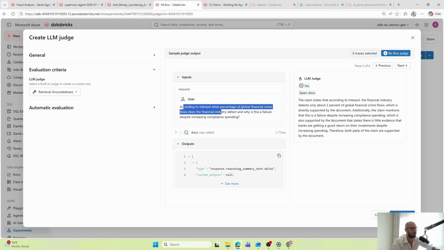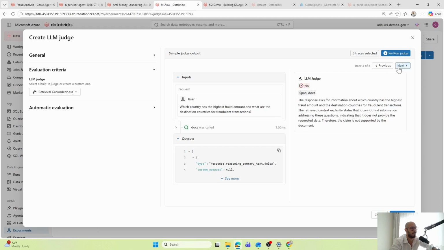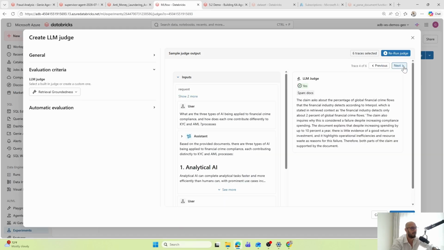So this one was fine. Again, which country has the highest fraud amount? This is a question whose answer is coming from the structured data. So Genie should answer that question, not the knowledge assistant. Again, no. Therefore, the claim is not supported by the document, and so on.